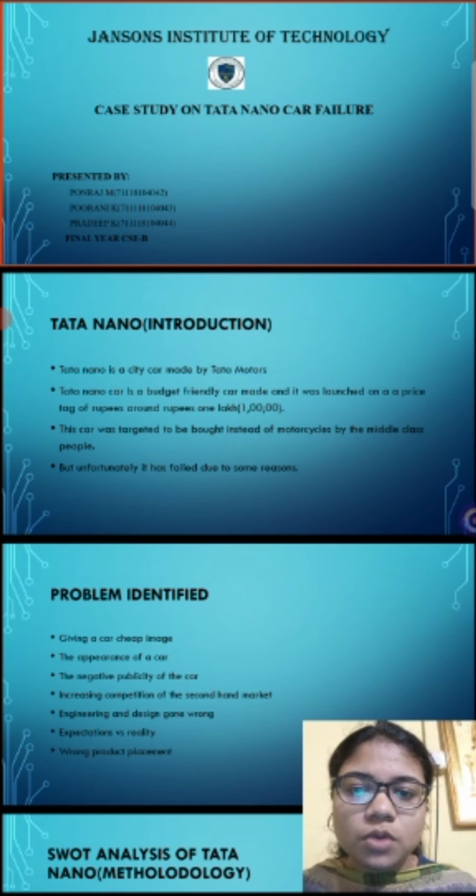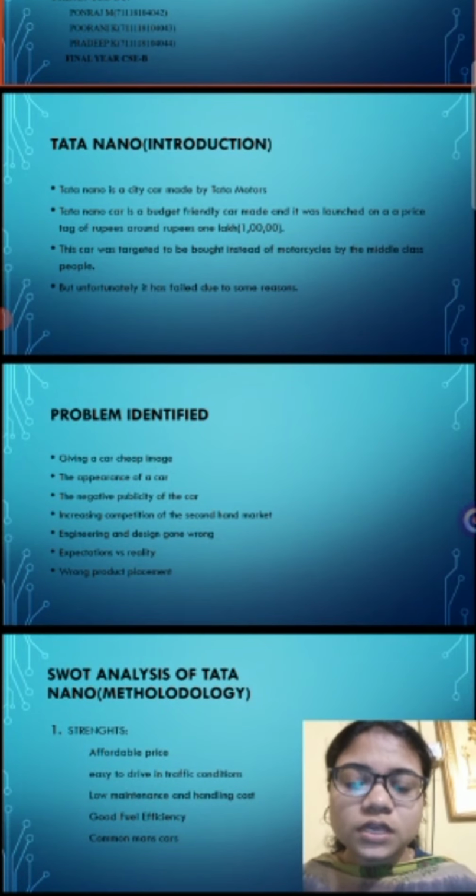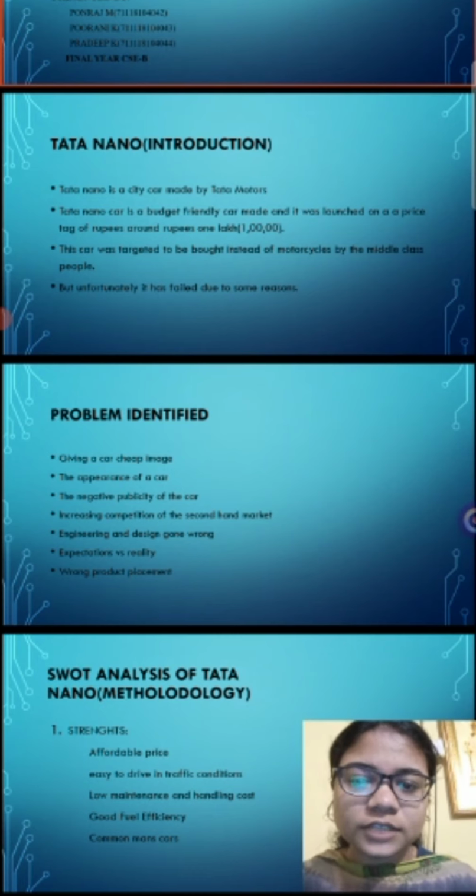Next, we'll see what problems we have identified in this car. Giving a car a cheap image: obviously, getting a car for a low price, we all consider it a cheap car. Next, the appearance of the car. The car is very compact and the size is very small. Small engine, small wheels. Obviously, the appearance is not very effective.